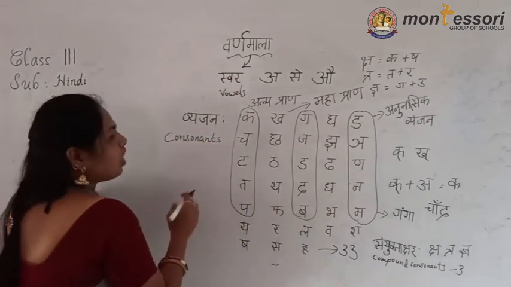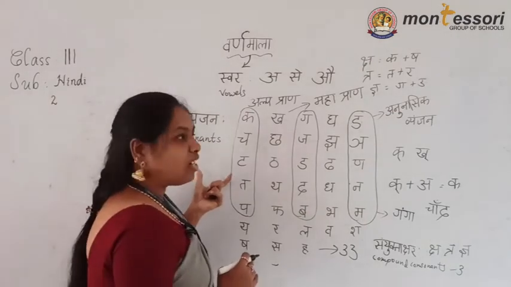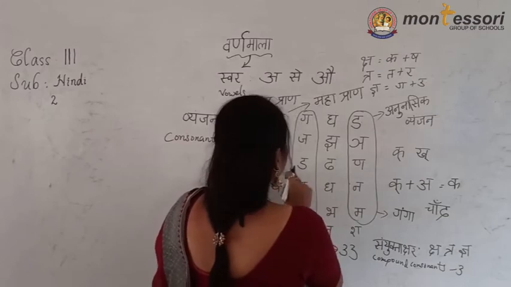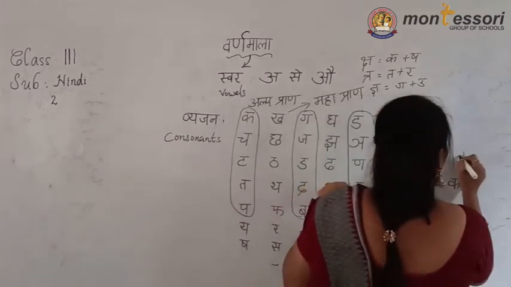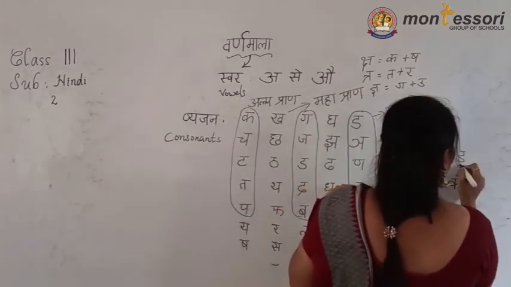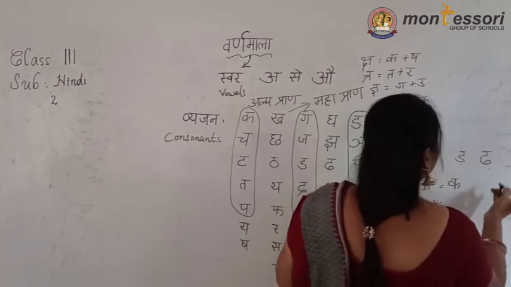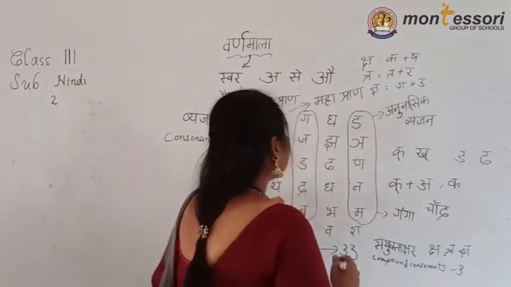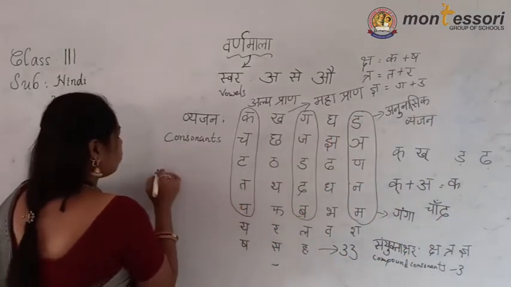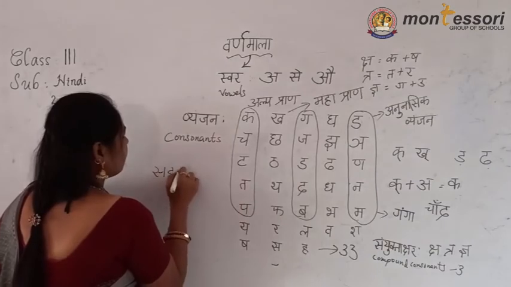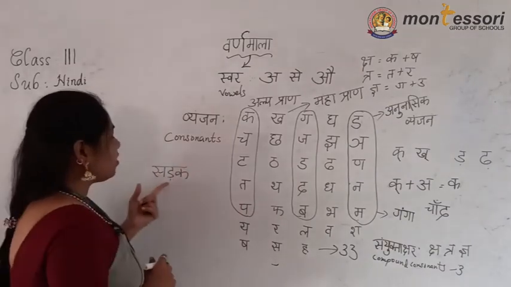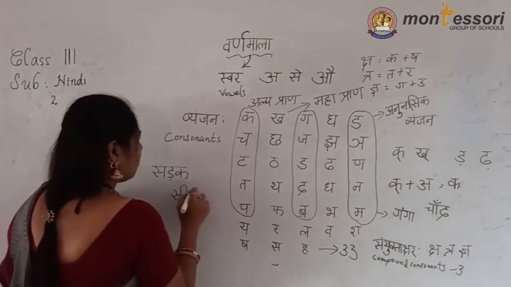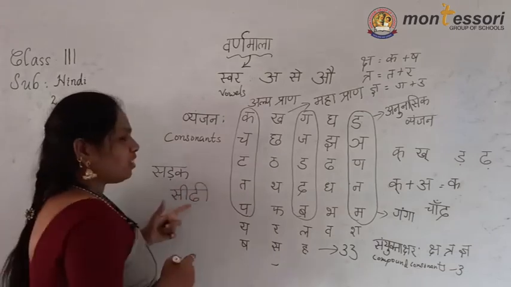Okay, next, some letters we are not using. In this line ta, tha, da, dha, ana: that is ada, with the dot given below, then adha. We can use that letter to write this one also, like sada, seedhi, keeping the dot here.